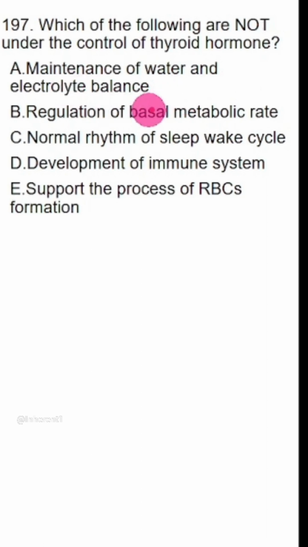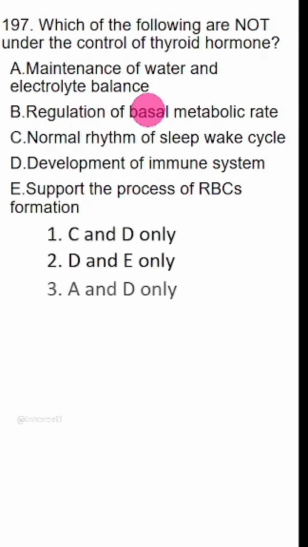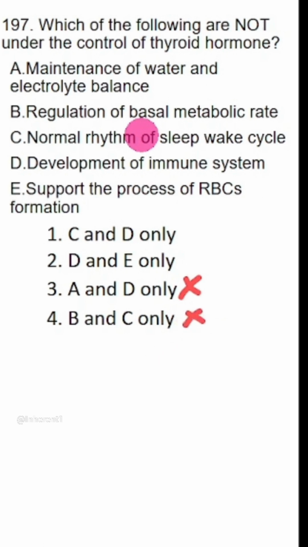Maintenance of water and electrolyte balance. This is the role of thyroid hormone, so this cannot be the answer. Strike out A. Regulation of basal metabolic rate. Everybody knows thyroid and BMR are related, so B is the role of thyroid and it cannot be the answer. B is wrong. Then we have C, D and D. So D is common here. We only have to rule out between C and E. C is normal rhythm of sleep-wake cycle. This is melatonin. So C is not the role and therefore this is the answer. C is not seen in option 2, so option 1 has to be the answer.